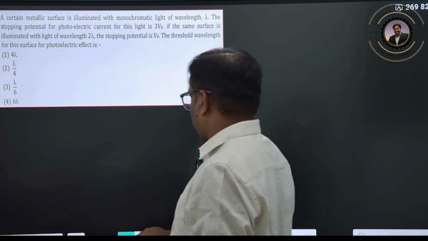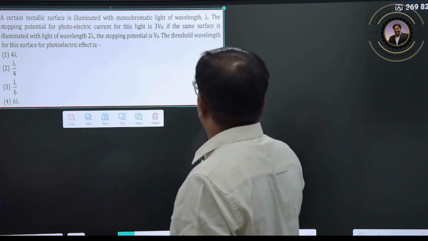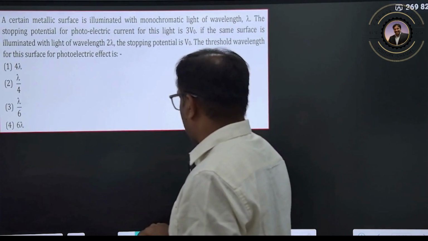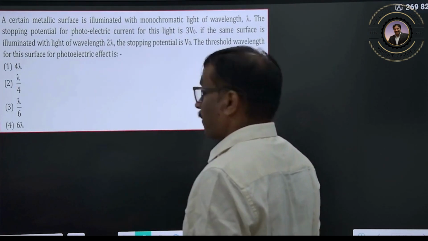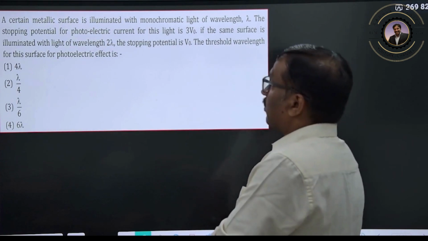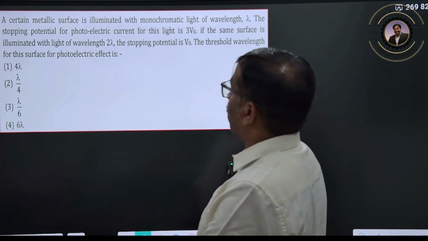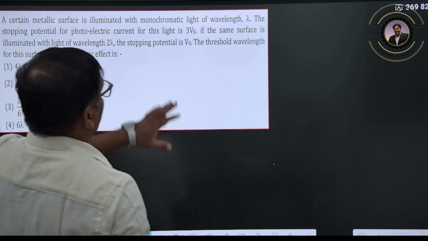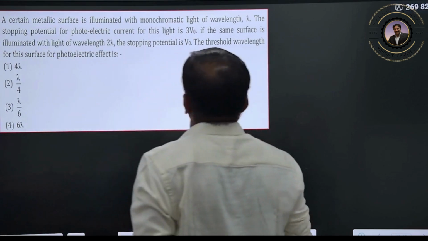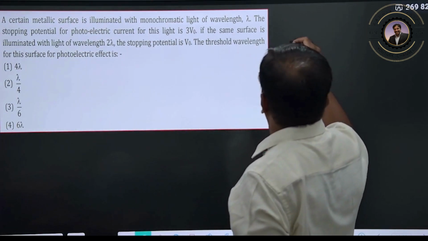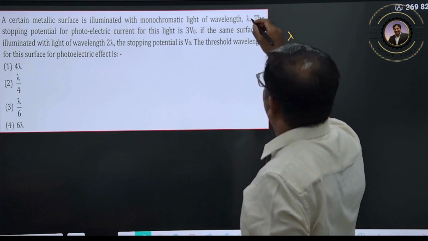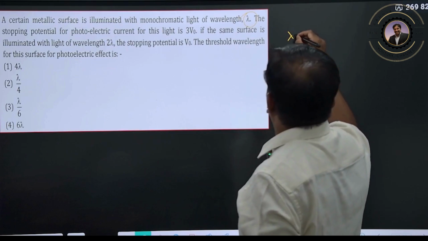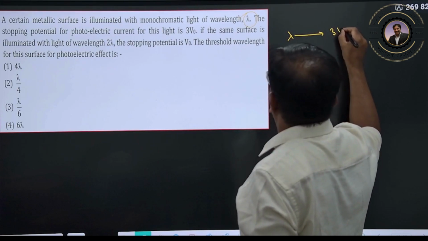Now let us see. This type of question is frequently asked in the examinations, very simple questions. A certain metallic surface is illuminated with monochromatic light of wavelength lambda. For this wavelength, the stopping potential was observed to be 3 V naught.